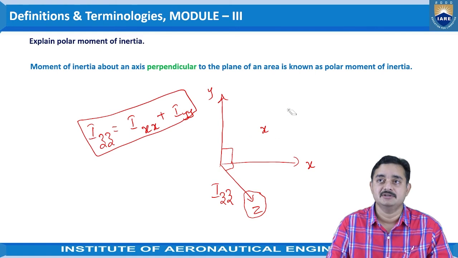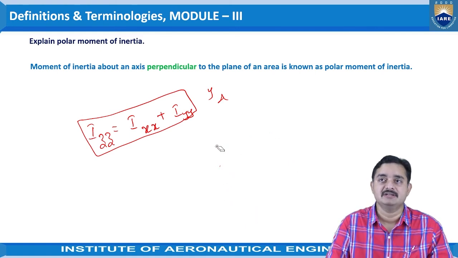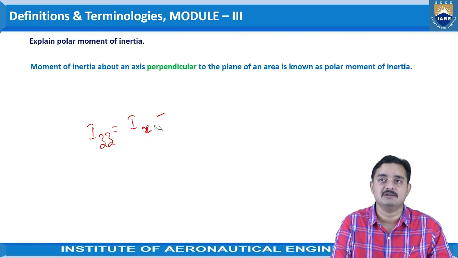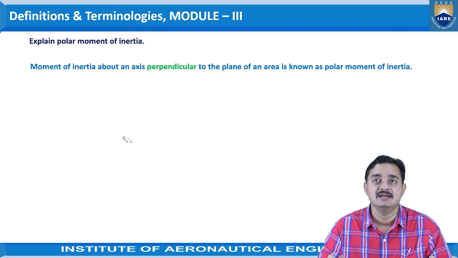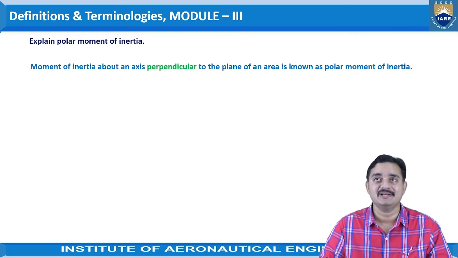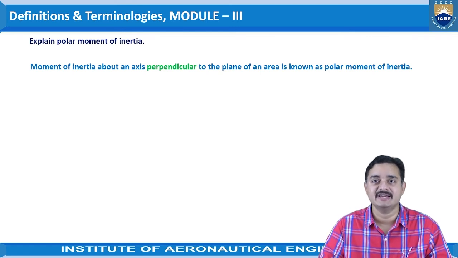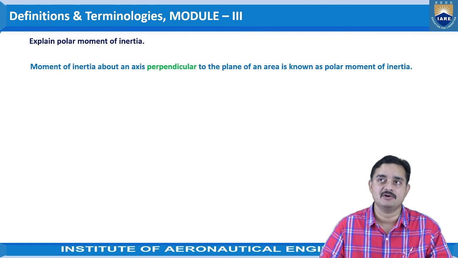It is very useful. Again, in the perpendicular axis theorem, whatever you have considered, we can observe there for understanding this polar moment of inertia. So the statement is given as: moment of inertia about an axis perpendicular to the plane of an area is known as polar moment of inertia.